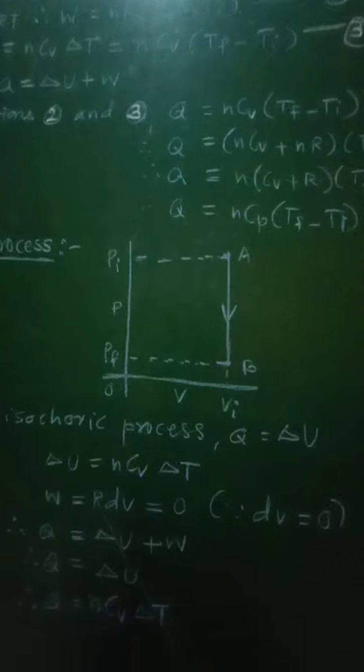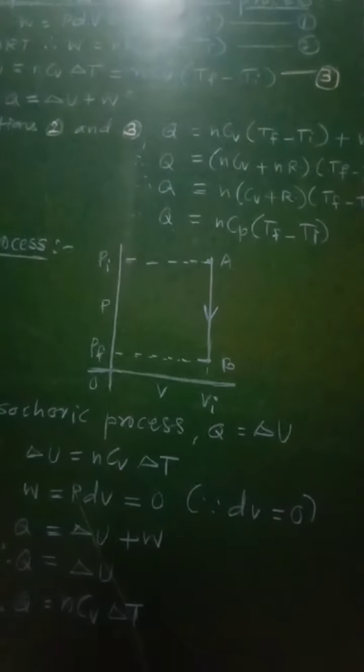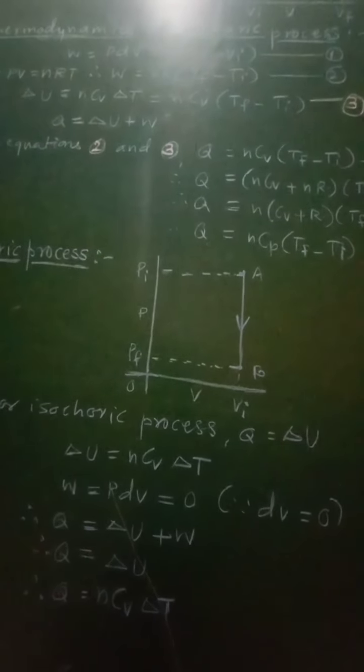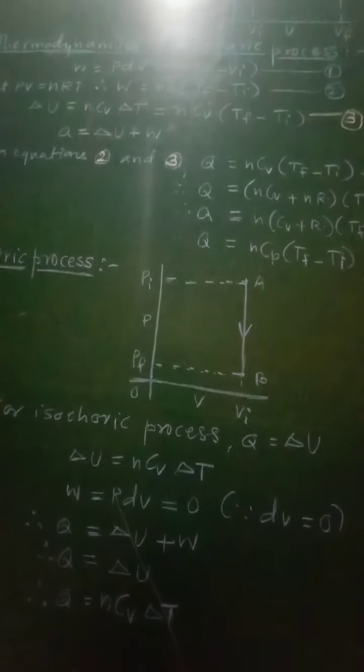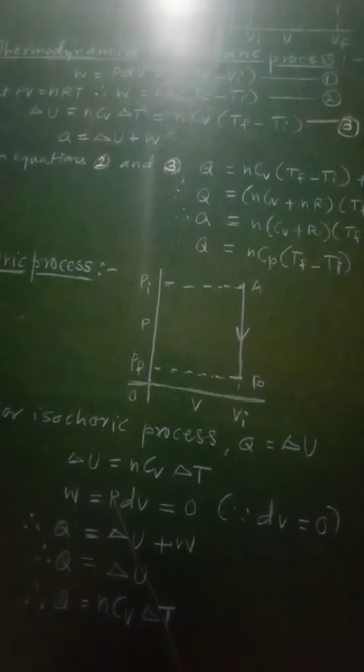So in case of isochoric process, there will be change in the process at constant volume, and therefore the process which takes place at constant volume is called as the isochoric process.